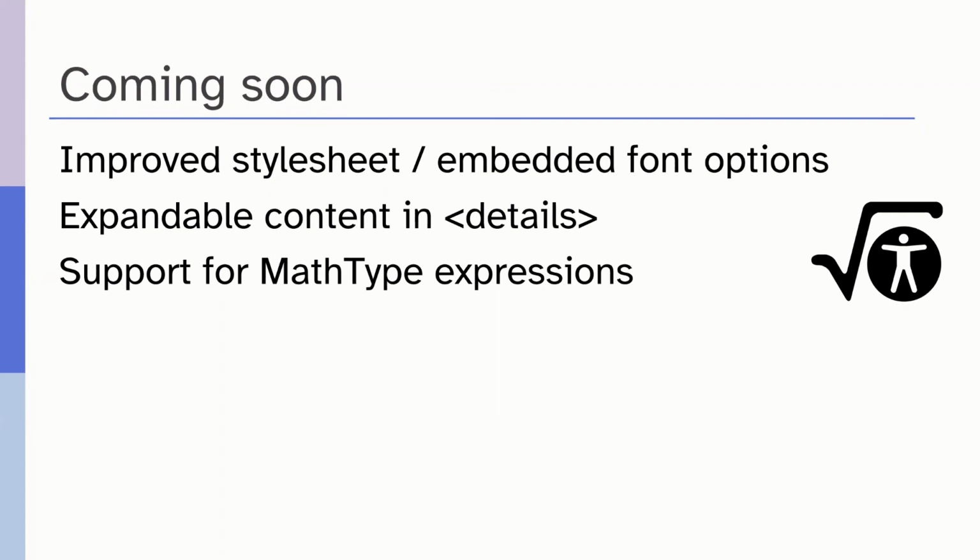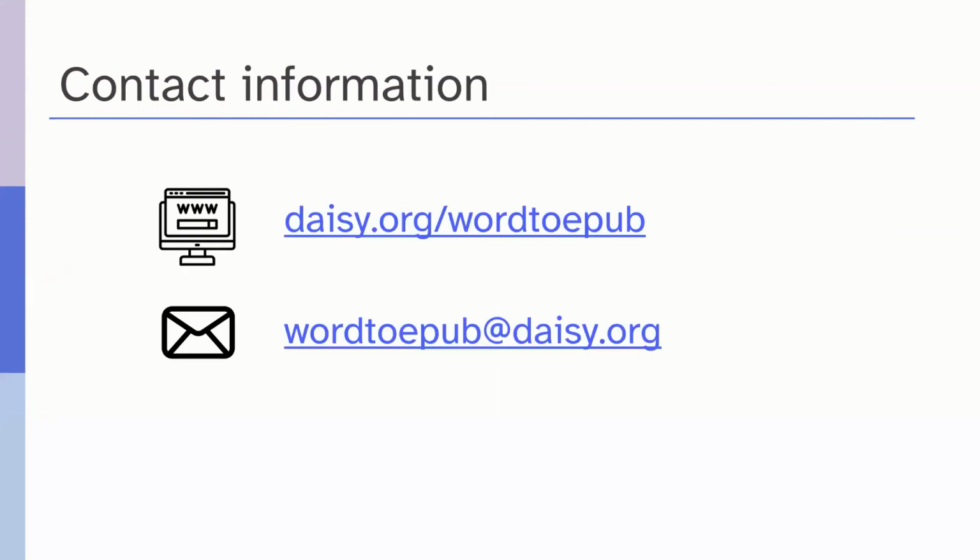So here are some examples of what's coming soon, but you can add to this list if you have suggestions or requests as to what is missing or what would be really helpful to you by dropping us a line at word2epub@daisy.org. And if we see a number of requests coming in for the same feature and we think it's something that we can do, we'd love to get into a conversation with you about what exactly that should look like and see if we can get that built into the tool. So that's a little roundup of what is coming soon.